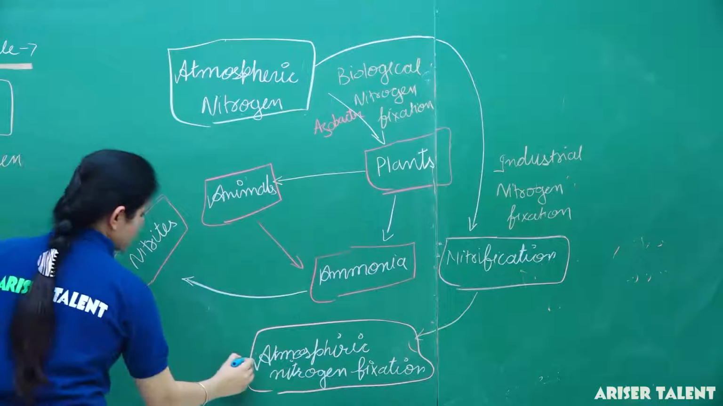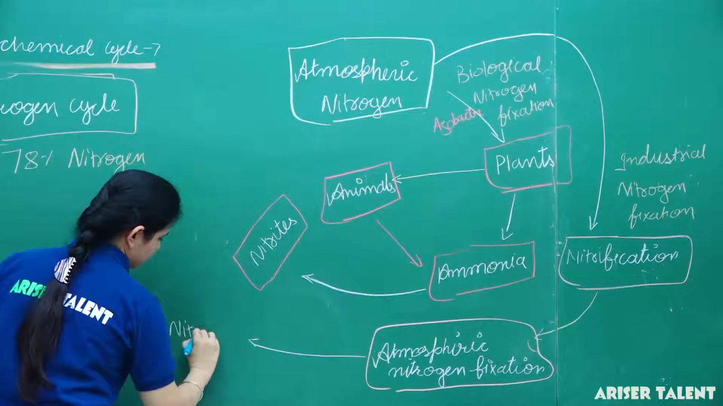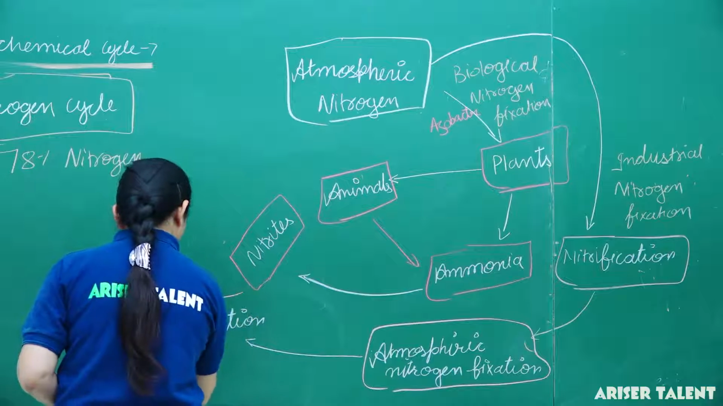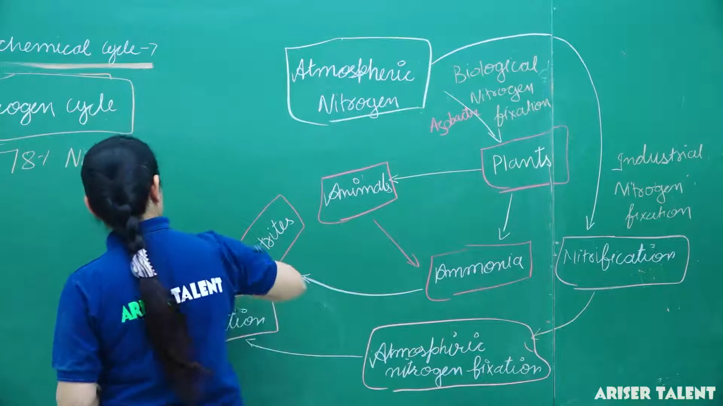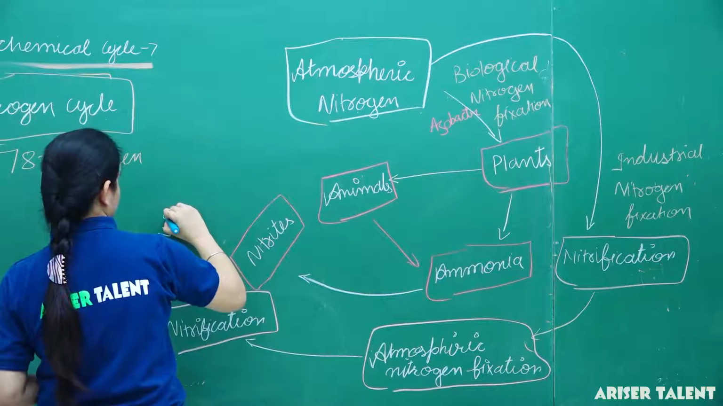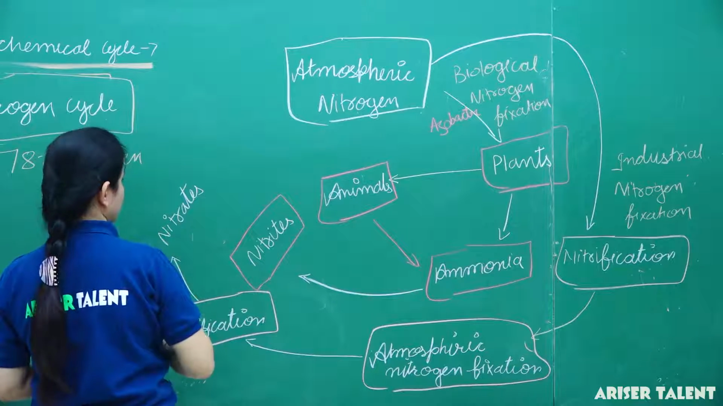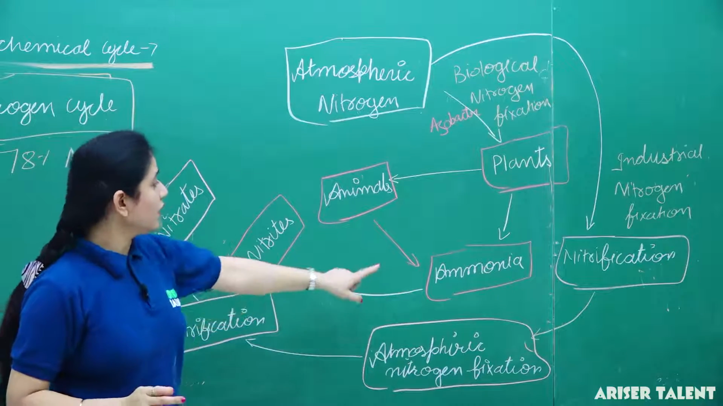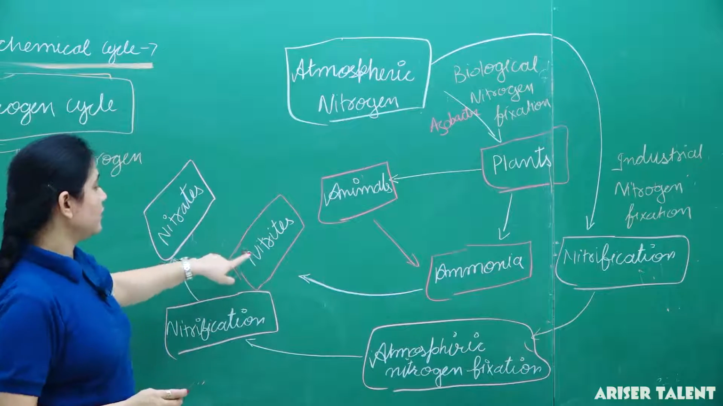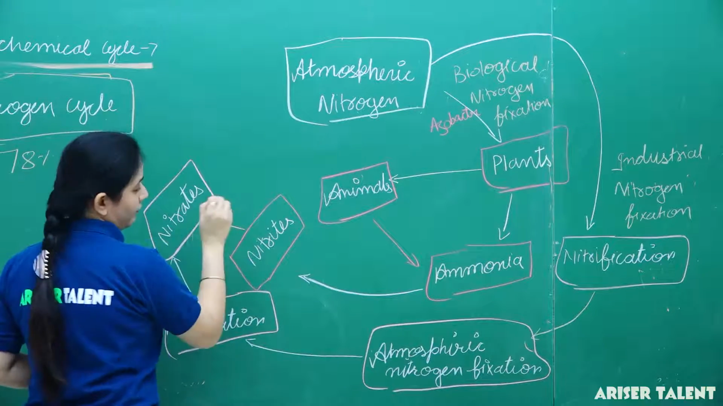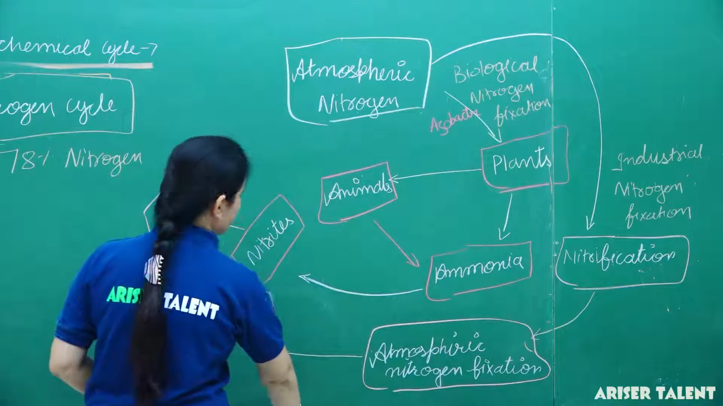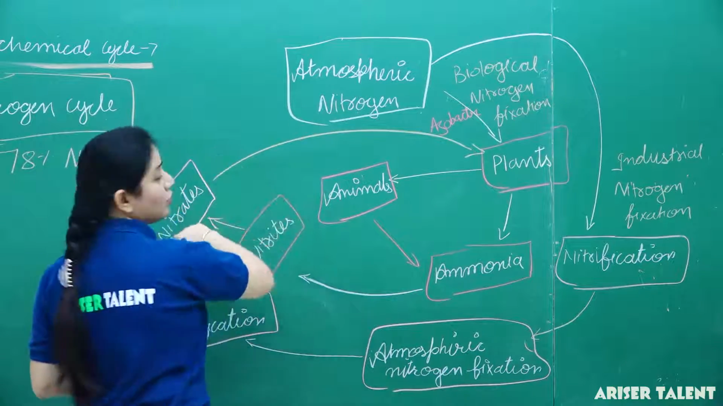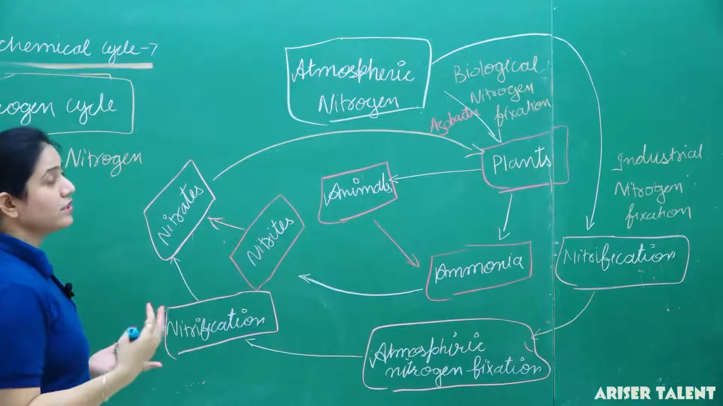Again through the process of nitrification, this is converted into nitrates. And as the small microorganisms convert ammonia into nitrites, the same microorganisms convert nitrites into nitrates. Then this nitrate is taken by the plants.